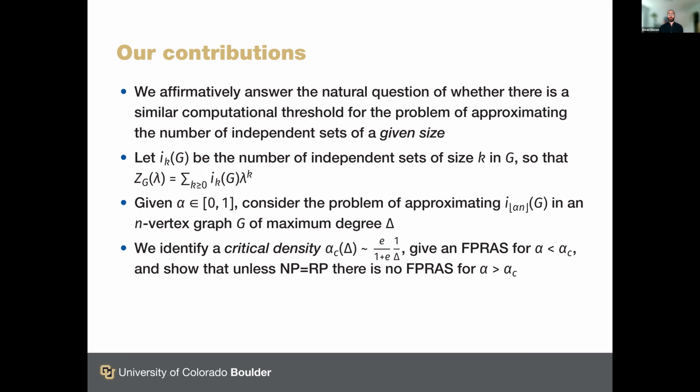And we give an FPRAS for IKG when k, as the given size of the independent set, corresponds to a density, where the size is alpha n, with alpha less than the critical value. And we show that unless NP equals RP, there can be no FPRAS for alpha larger than alpha critical. So this establishes a computational threshold, much like is known for the lambda parameter in the case of approximating the partition function.